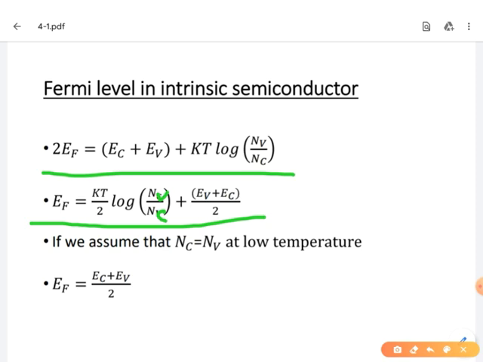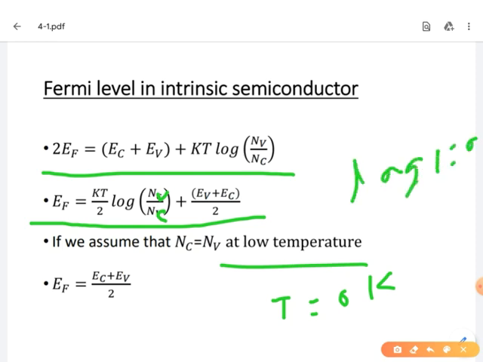At low temperature, or at T equal to 0 Kelvin, the Nc and Nv values are both equal. So we get log of Nc by Nv, both equal, which is log 1. What is the value of log 1? Log 1 equal to 0. So the first term completely becomes 0.